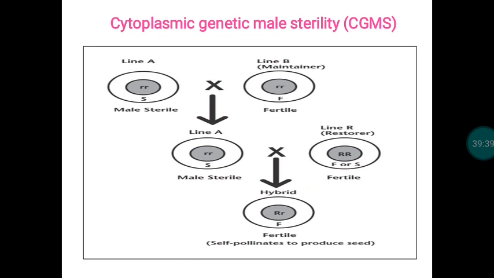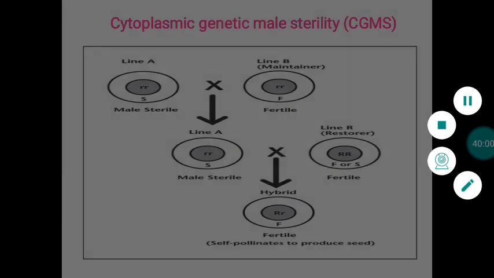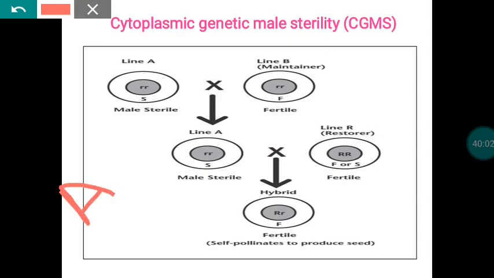Another system, a very popular system, is the cytoplasmic genetic male sterility system. In short, we call it the CGMS system or three-line system. Here, this is a combination of both cytoplasmic male sterility and genetic male sterility systems. So here we will have three lines: A line, B line, and R line.